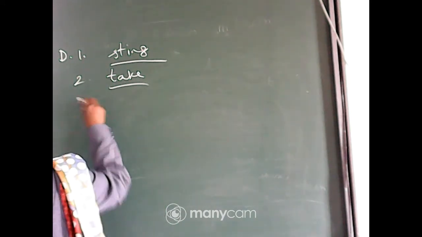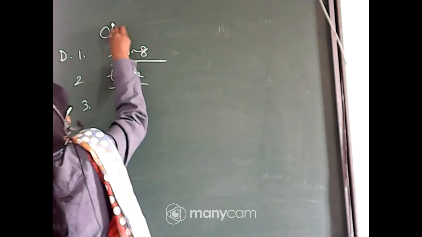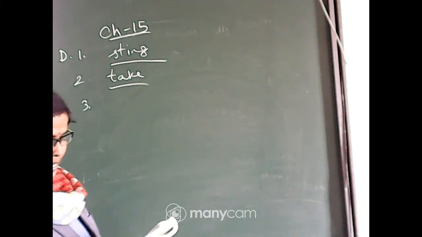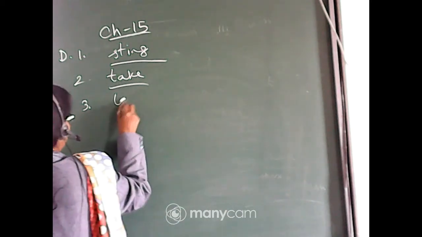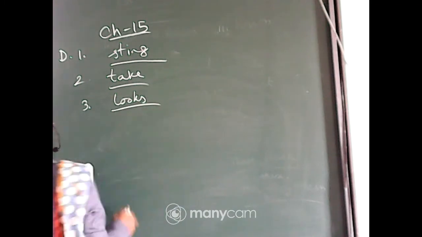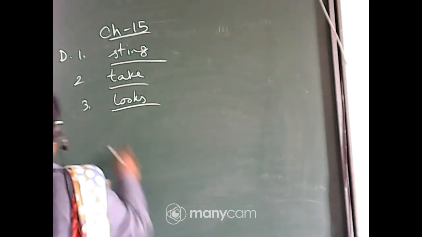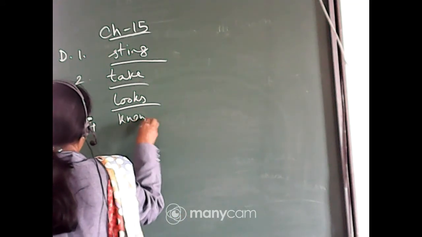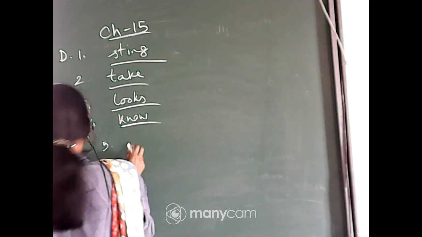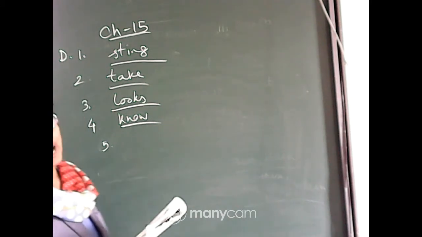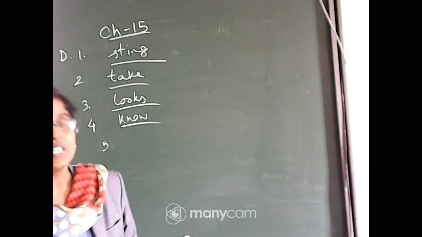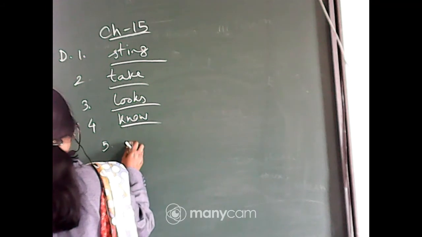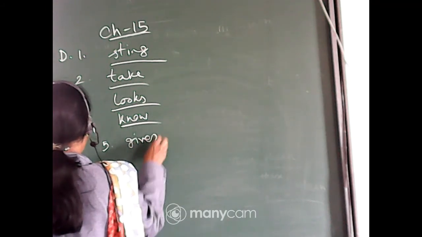Then number 3: My neighbor has a shepherd dog. It looks after the sheep very carefully. Here it is singular number, that's why looks. Number 4, you know these answers. Number 5: she gives excellent arguments to prove her point. That means she gives. See, third person singular number and present form of the verb. Number 5, she gives, okay.